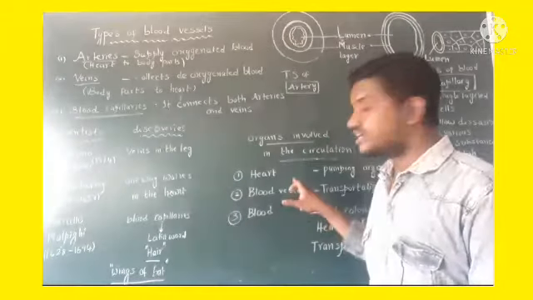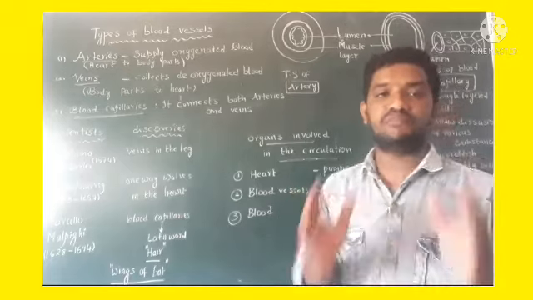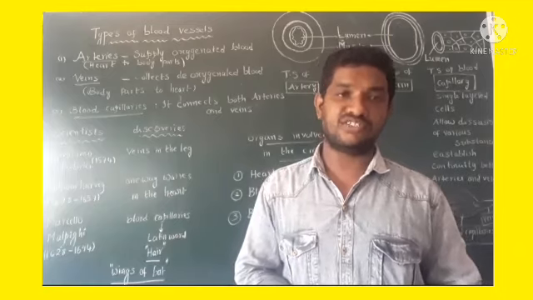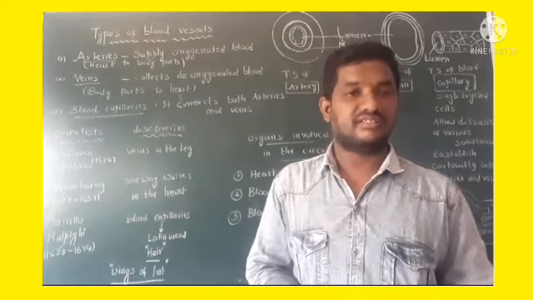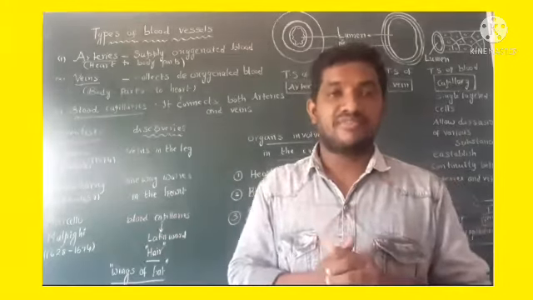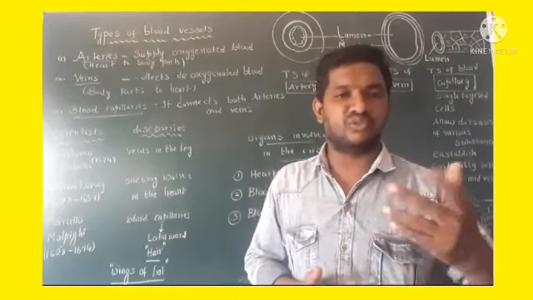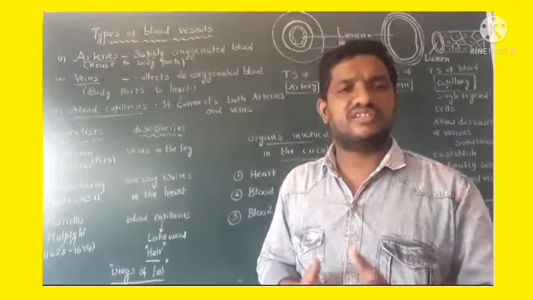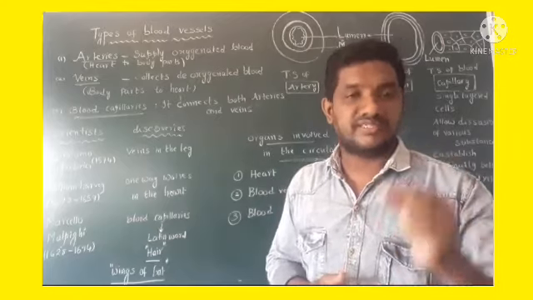See, yesterday I explained about a heart. That is the pumping organ which pumps the blood to the body parts. That is a vital and most important organ in our body. The study of heart is called cardiology. Heart is made up of cardiac muscle. It works continuously from womb to tomb. From our birth to death, it works continuously because it's made up of cardiac muscle. It is a specialized muscle.